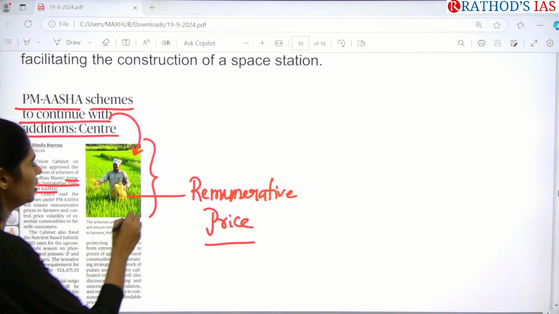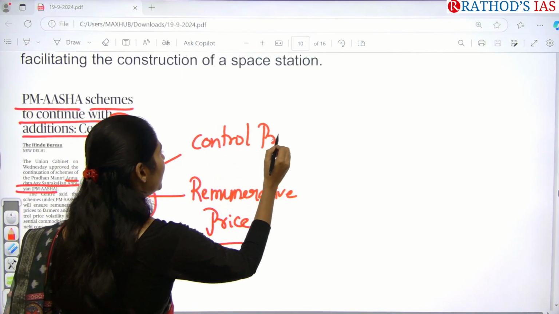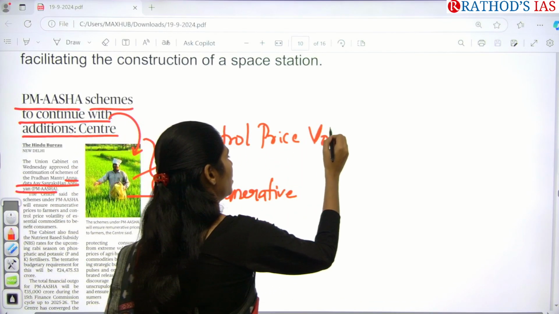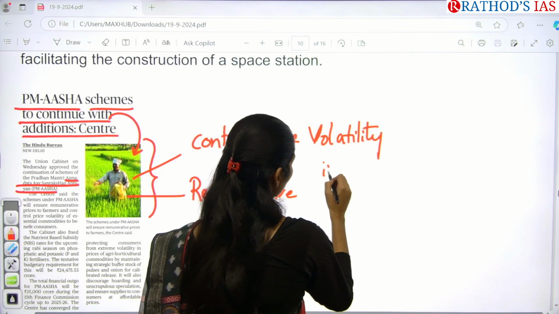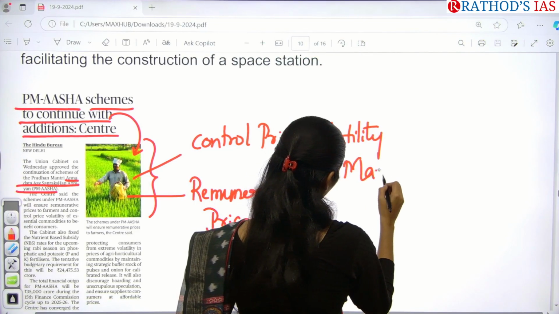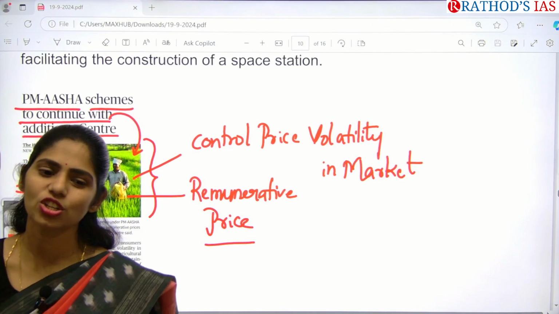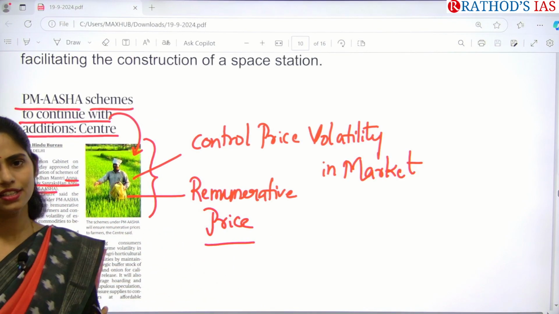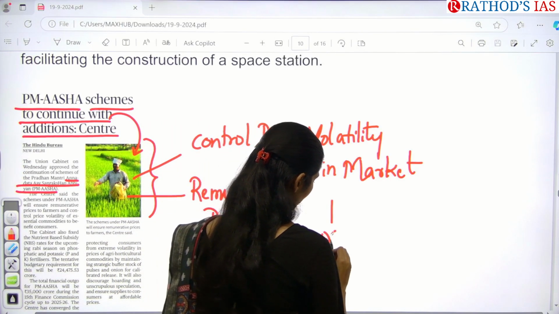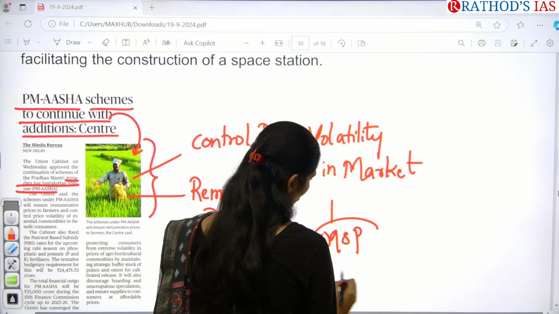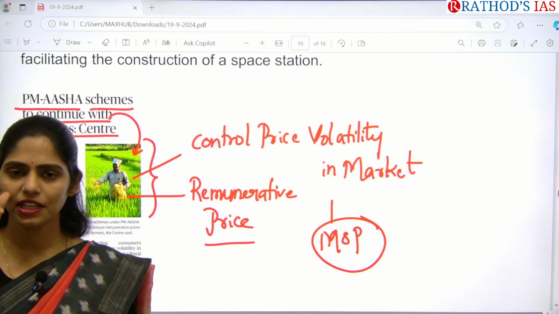And this scheme also wants to control price volatility in the market. So now my question is, how is the government ensuring a remunerative price to the farmers? You know about this MSP, right? What is this MSP? Minimum support price. Before the farmer sows the grains, this price is decided by the government.